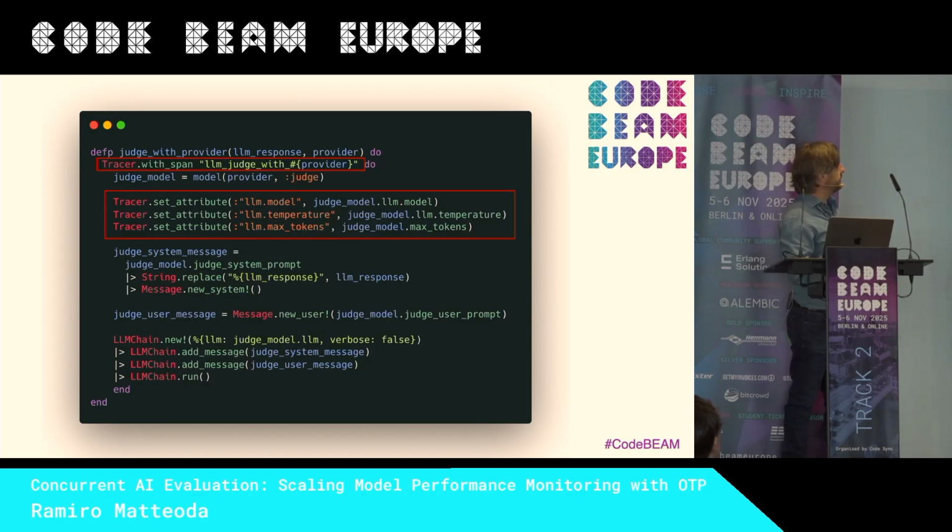And another thing that is important is that we need to use tracing. Using OpenTelemetry, we can trace what is going on in the conversation.